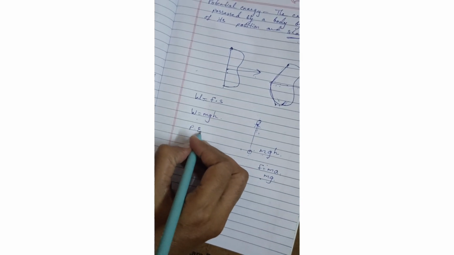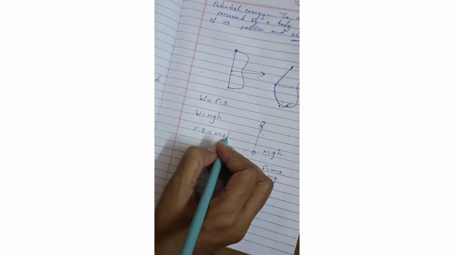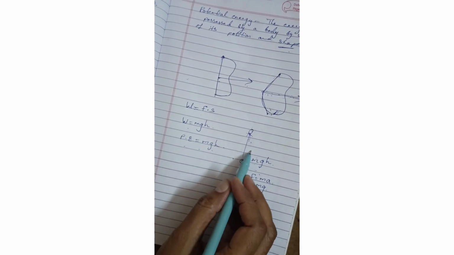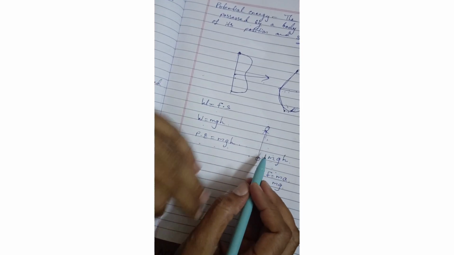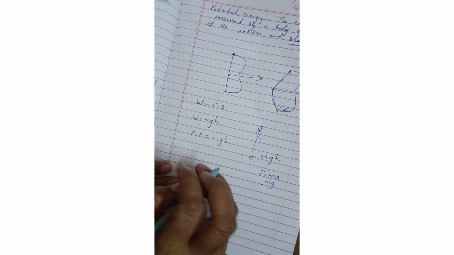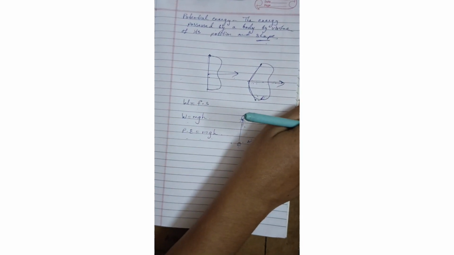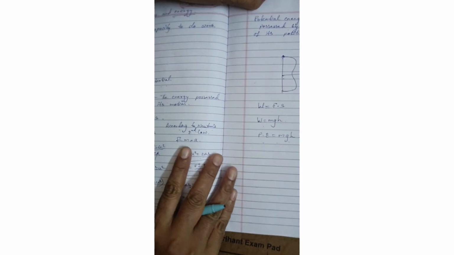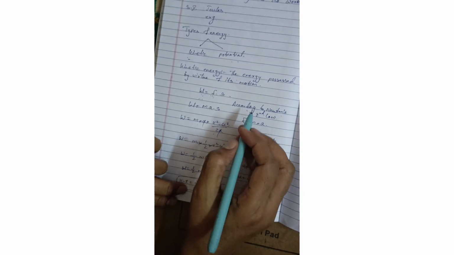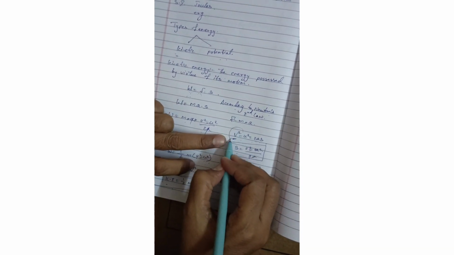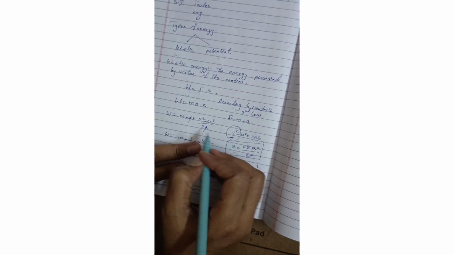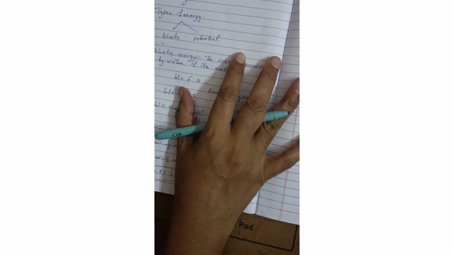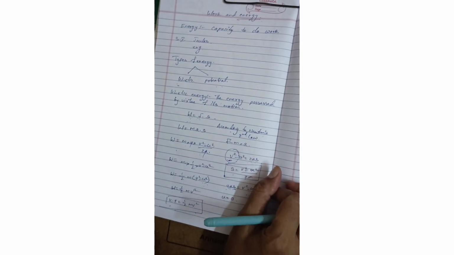So we can write the formula potential energy is equal to mgh. That means it depends upon the mass of the body, gravity, and height to which the body is displaced, right? This is the formula for potential energy. Then one more thing I forgot to say here. In case of kinetic energy, as the velocity of the body increases, kinetic energy will increase. Children, listen to this explanation again and again and get perfect.